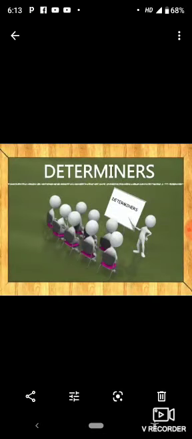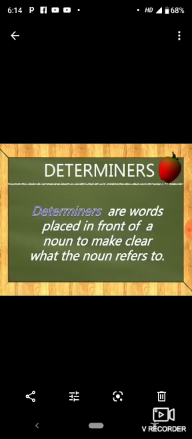Students, we are beginning with determiners. Let us start and see what exactly determiners are. Determiners are words placed in front of a noun to make clear what the noun refers to. Determiners tell us what work the noun is doing, what exactly the noun wants to say.